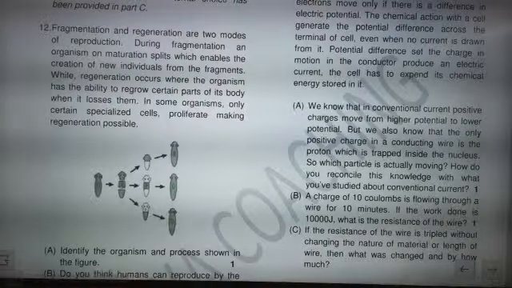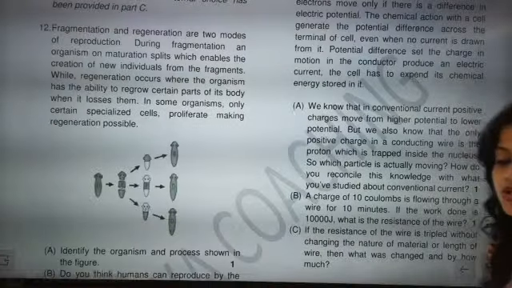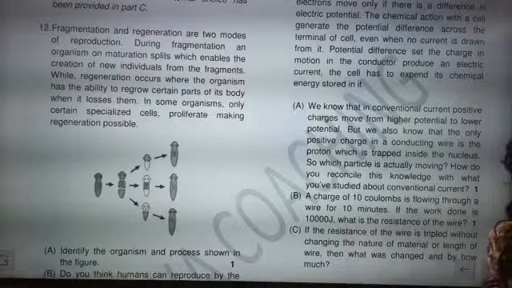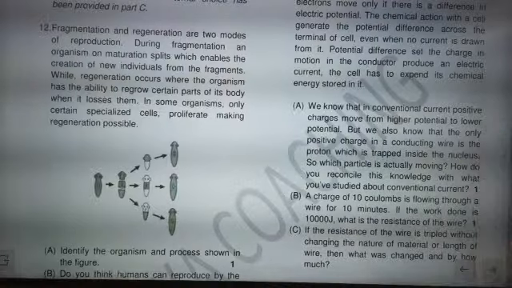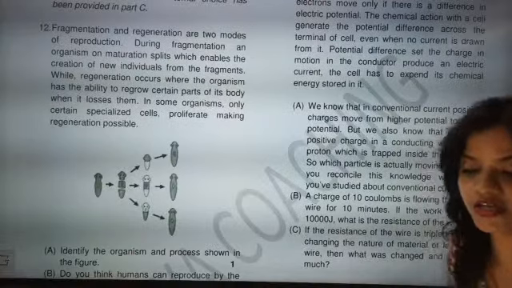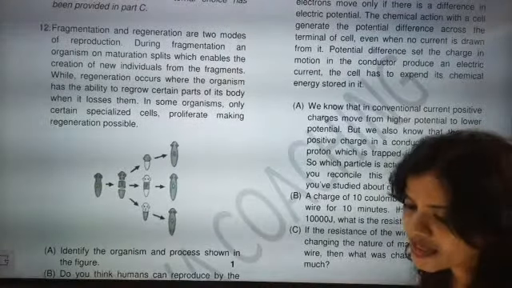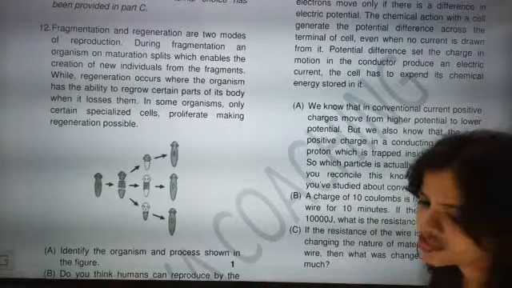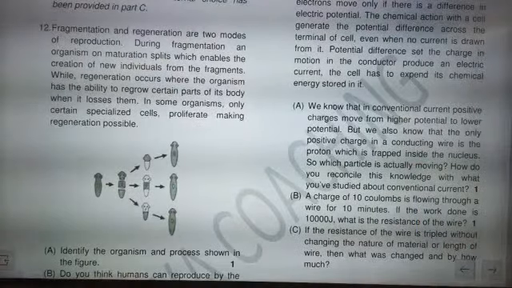What answer can you recollect from here? You can say a very important point there: the conventional direction of the flow of current is from positive terminal to negative terminal, but the real flow of current is from negative terminal to positive. It is not the positive charges, it is the electrons which constitute the current in a circuit. The electron is the particle which moves in the circuit. Absolutely, that is the answer.